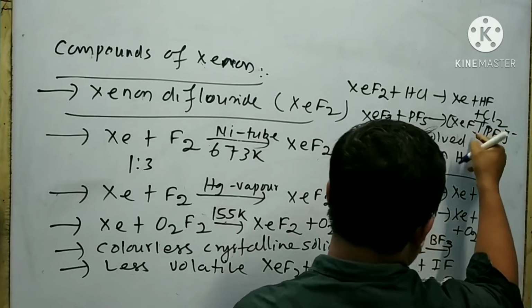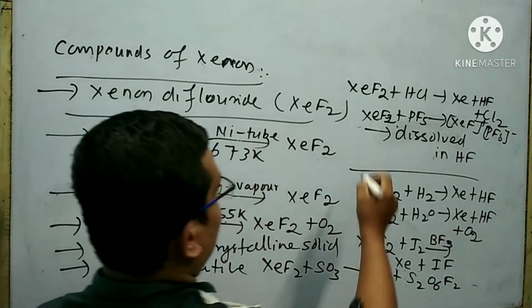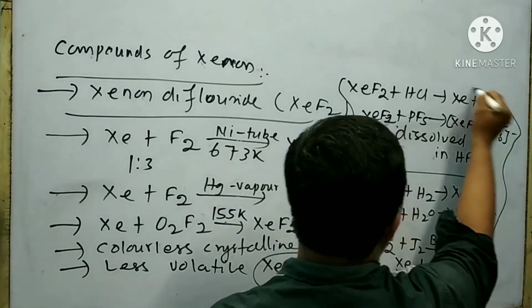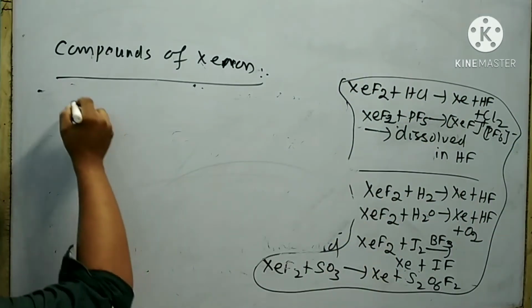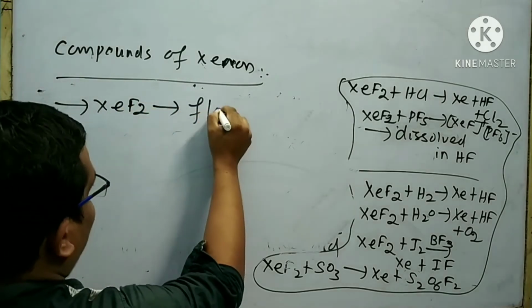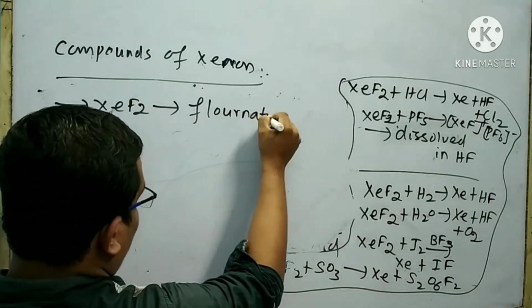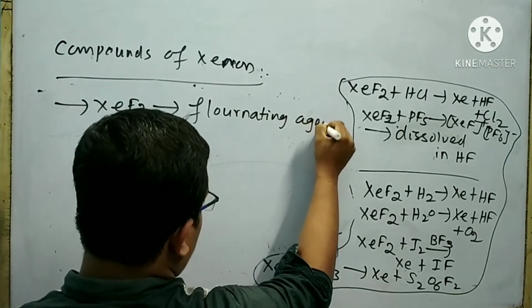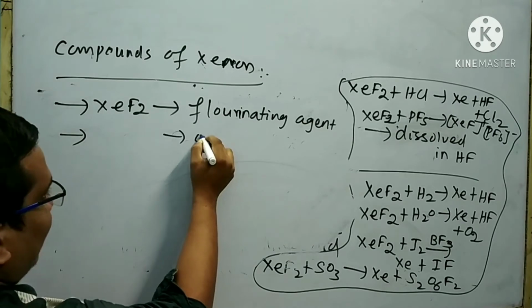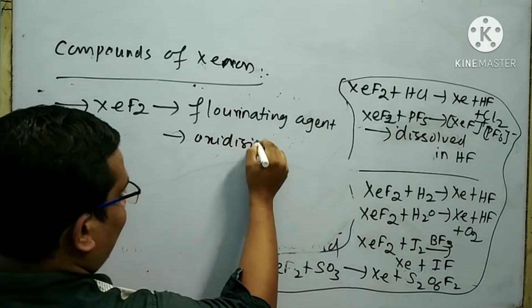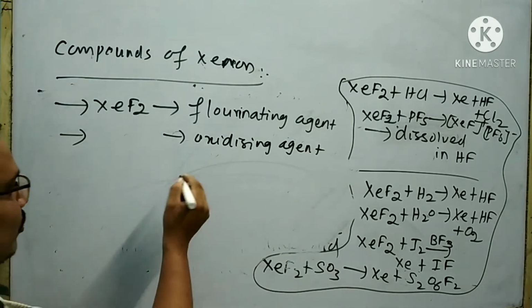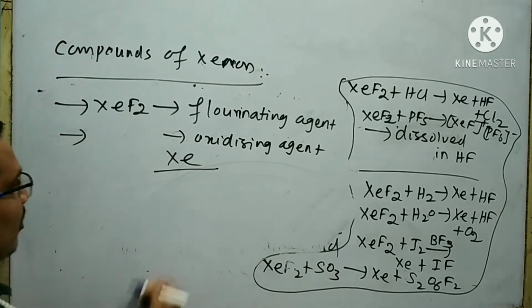This is the complex compound. These are the chemical reactions of xenon difluoride. Xenon difluoride is used as a fluorinating agent. Xenon difluoride is also used as an oxidizing agent. Xenon difluoride is also used for the preparation of xenon.